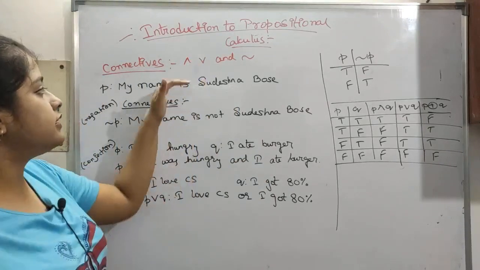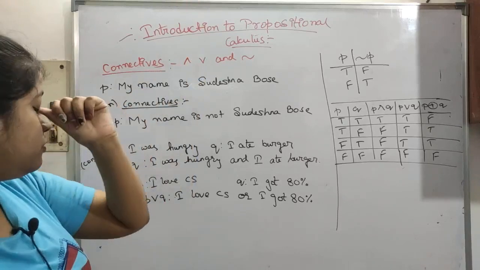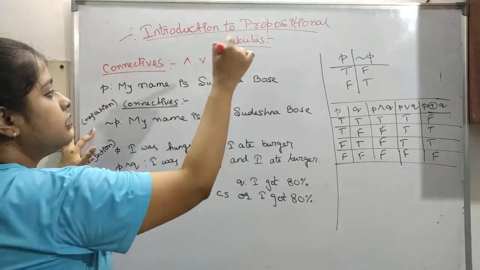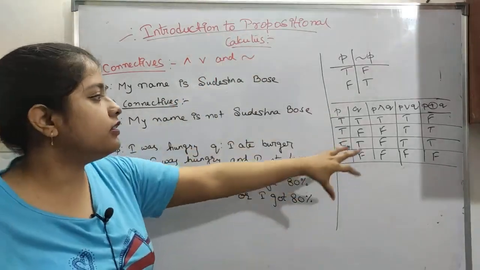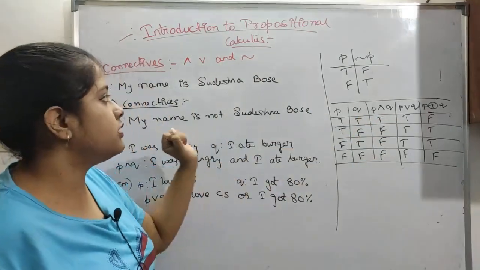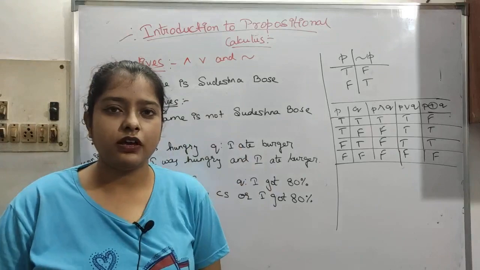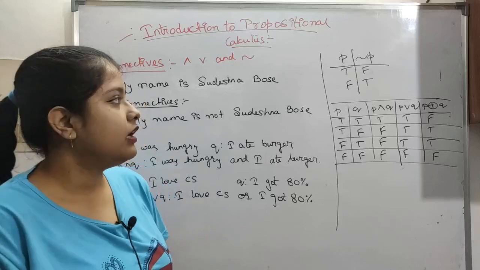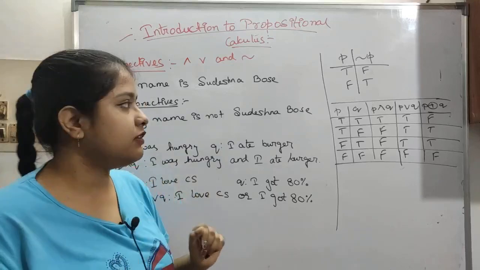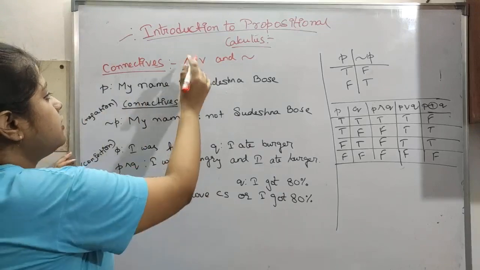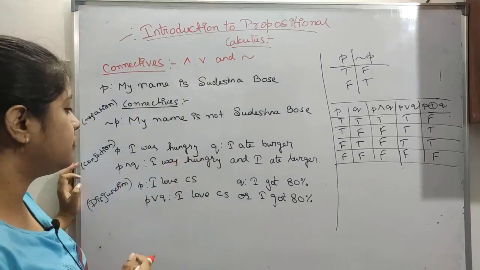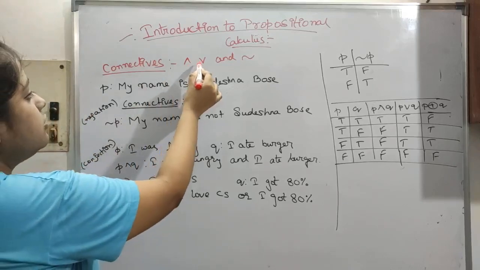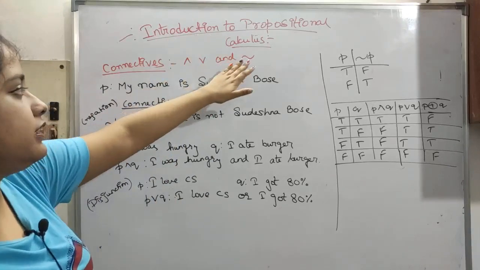These are the connectives. You may know them as and, or, and negation, but here negation means complementation. We will do more of this in digital logic, but this is just a very basic thing. Even if you know it, I am just assuming that you don't know anything about digital logic, so I am telling you. This is and. We have used it in data structures in computer science. So the and, or and negation, like this complementation we do.